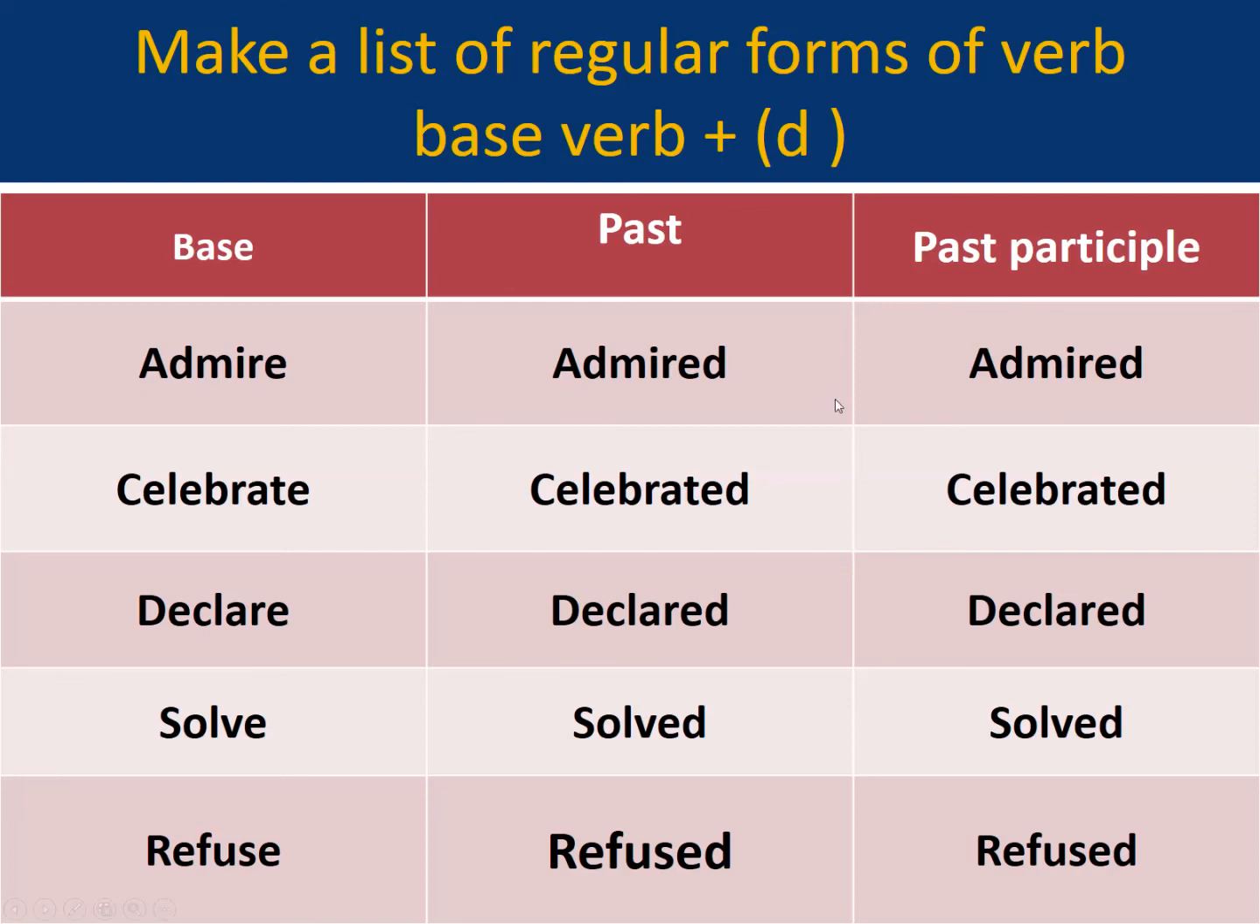Now children, let's make a list of regular forms of verbs. In this form of verb we have the base verb and we are adding d. Admire: we looked out of the window and admired the scenery of snow-capped mountains. Celebrate: he celebrates, or in the past form he celebrated, or in the past participle he had celebrated his birthday party in the hotel.